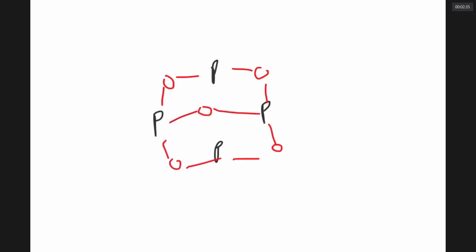Four phosphorus atoms you should write like this, and link them with oxygen. This is P4O6.